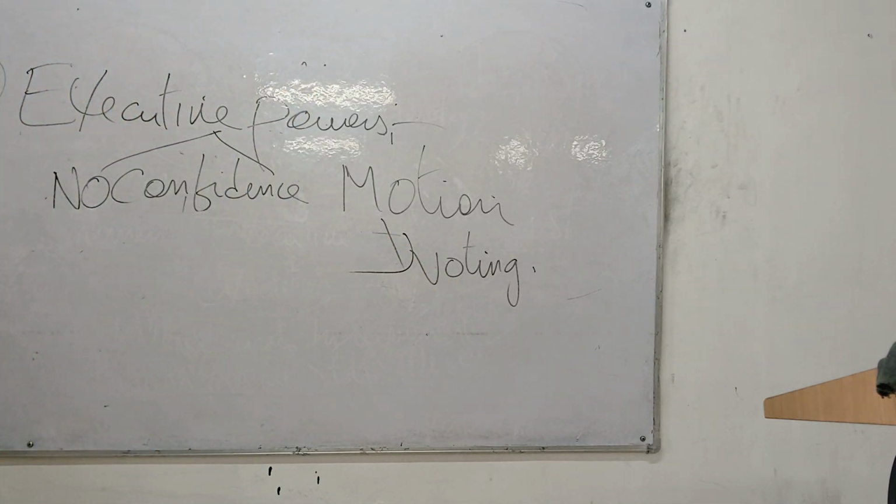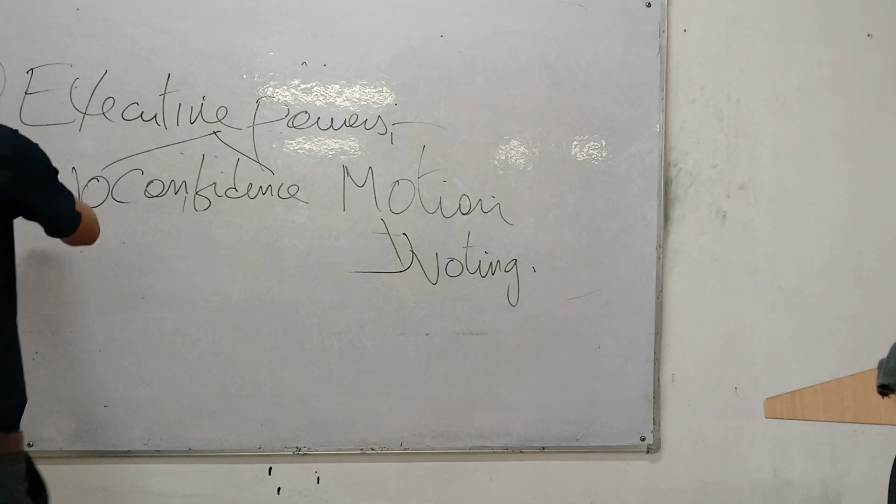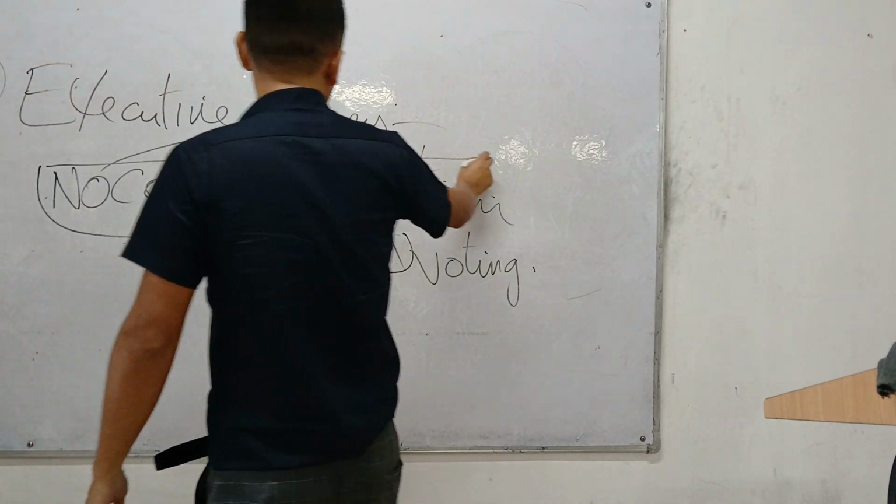Under the executive powers of the parliament, the no confidence motion is the most powerful power of the parliament to control the ministers. It gives a check. This is the most important executive power.